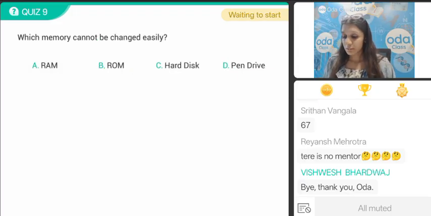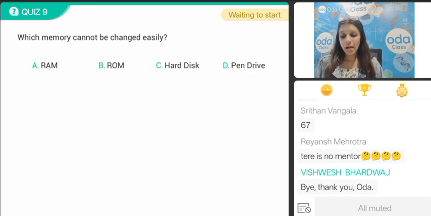Okay, next. Which memory cannot be changed easily? Which memory you cannot change easily, bacho? RAM, ROM, hard disk, or pen drive? Changed easily, bacho. That means very difficult to remove. Option A, RAM, option B, ROM, option C, hard disk, or option D, pen drive.